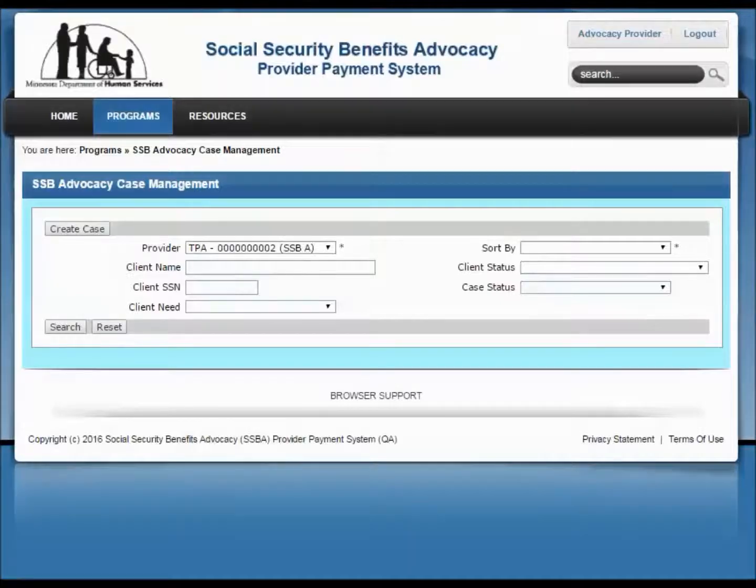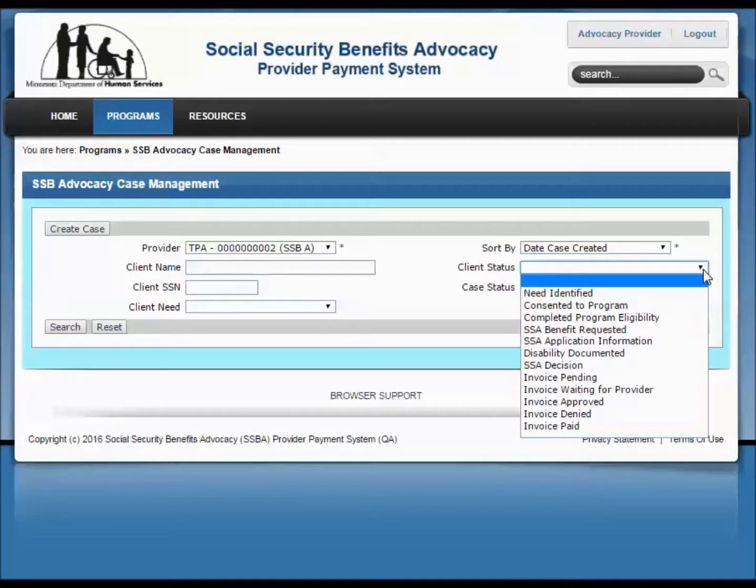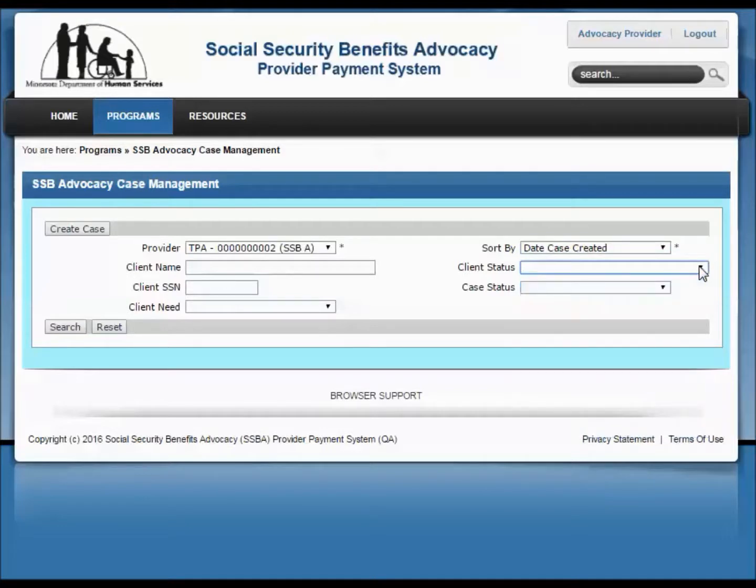To search for a case or client, enter as much information as you can into the SSB Advocacy Case Management section. When searching for case or client information, you will have access to all of your provider's cases. You can quickly narrow your search results by selecting a case or client status. Or, to view all of your closed cases, select Closed from the Case Status dropdown. Then click the Search button.